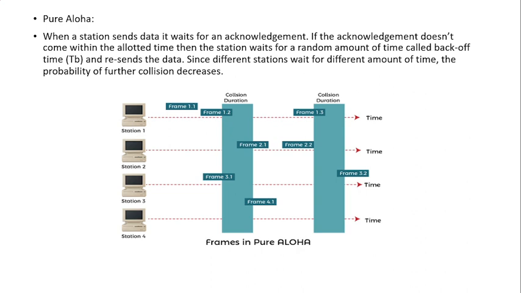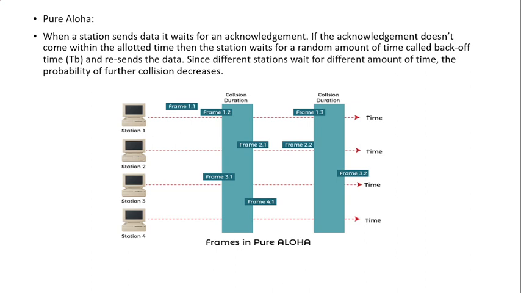So what is pure Aloha? You can see from the diagram, there are four stations at the same time. We are going to send the packets. Station 1 is sending the packet called frame 1.1 and it waits for the acknowledgement. If the acknowledgement does not come back within the allotted time, then the station waits for a random amount of time called back-off time, called TB, and resends the data. Since the different stations wait for different amounts of time, the probability of further collision decreases in pure Aloha.